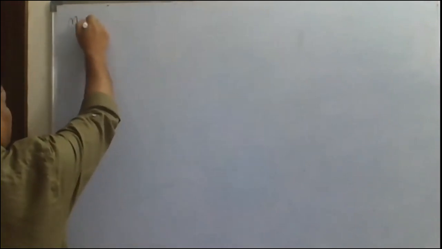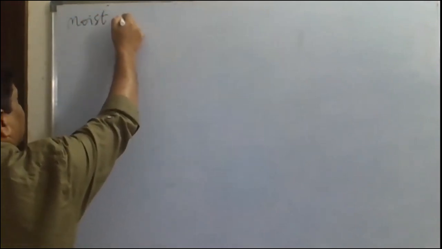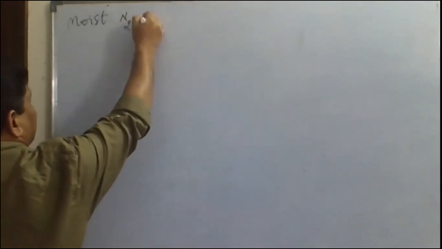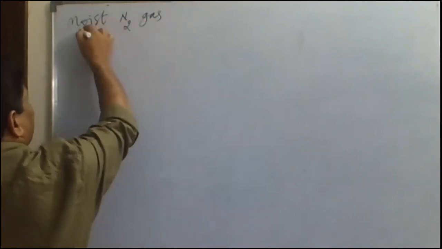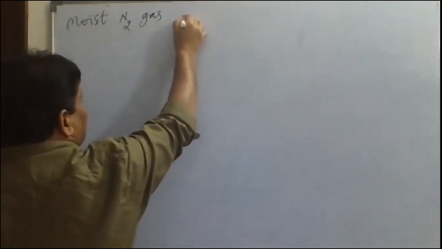Now, is moist gas a single gas or a mixture of gases? Moist gas is a mixture of two gases. One is the dry gas and one is water vapor. Suppose I am taking moist nitrogen gas. Moist nitrogen gas means it is wet, not dry.